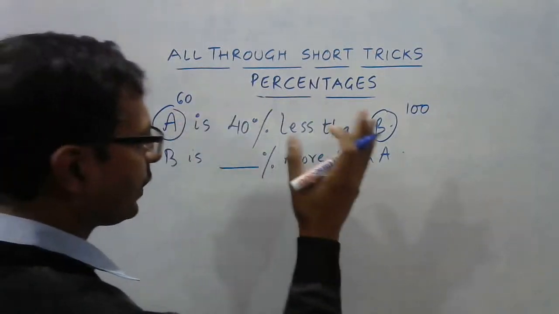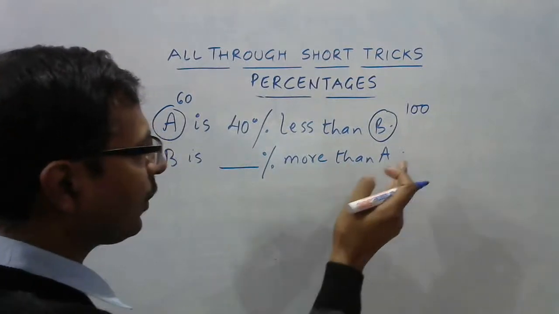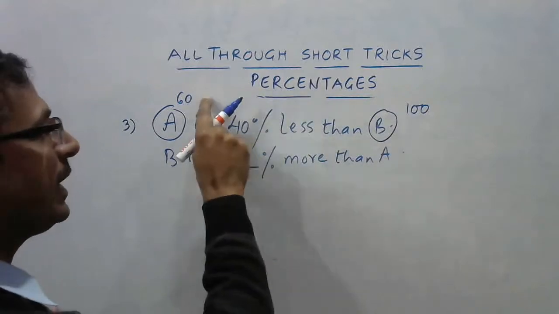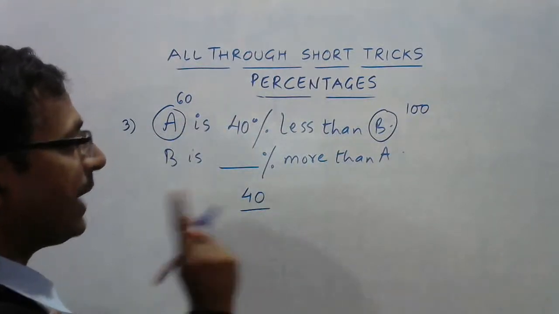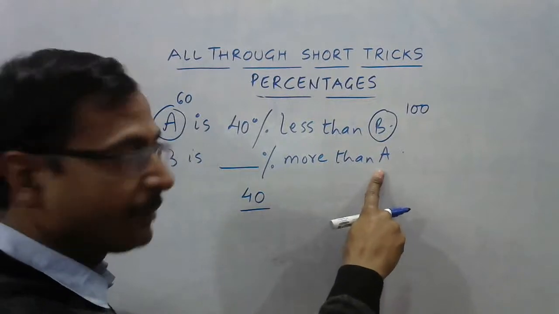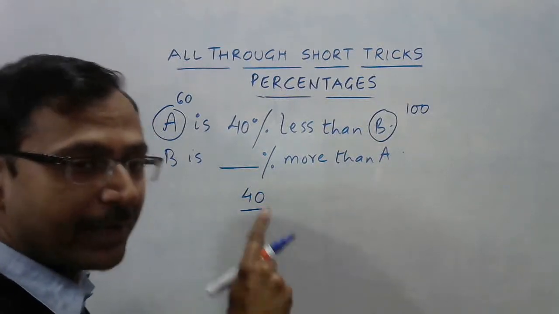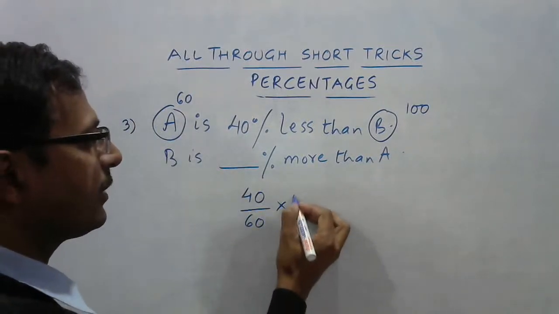Now, these are the two quantities. So B is dash percent more than A. Now, comparison is with A. So how much is this more than A? This is 40 more than A. Divide by comparison with A. So whatever comes here, this will come in the denominator. Now that is important. So the 60 will come in the denominator, followed by 100.